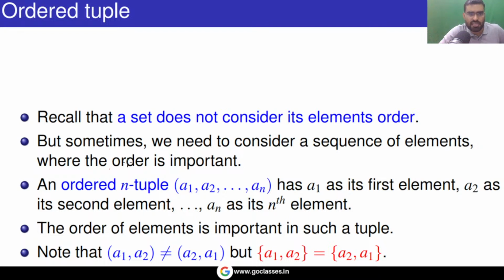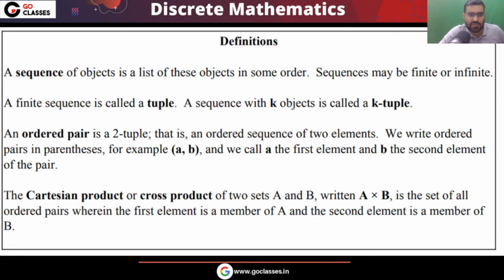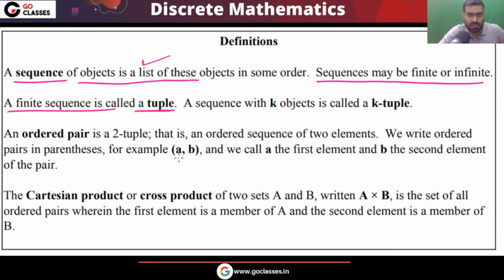In a set, order does not matter, but remember, in a sequence, order matters. A sequence can be finite or infinite. A finite sequence is called a tuple. So you can notice a sequence of objects is a list. This may be finite or infinite. What is a tuple? Tuple is a finite sequence. So for example, K tuple means K elements. They can be same or different.